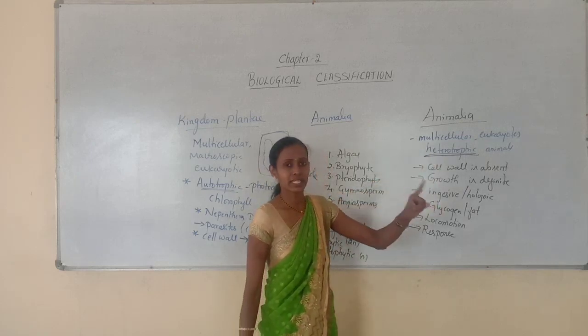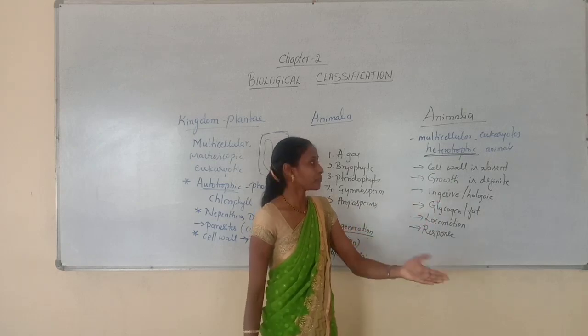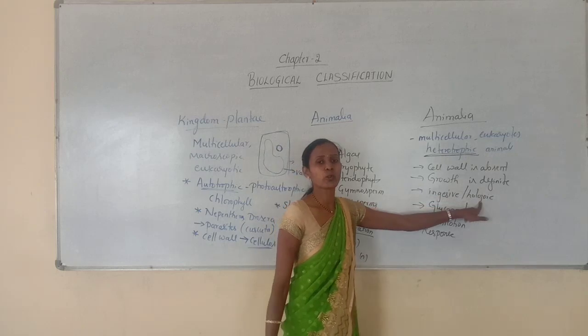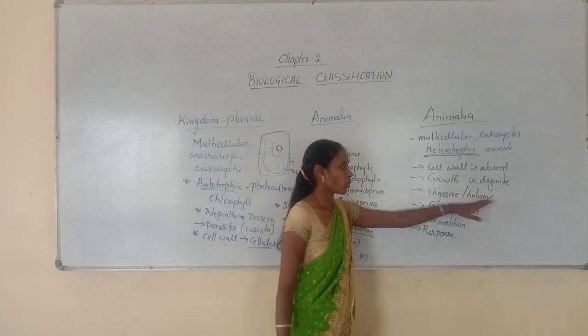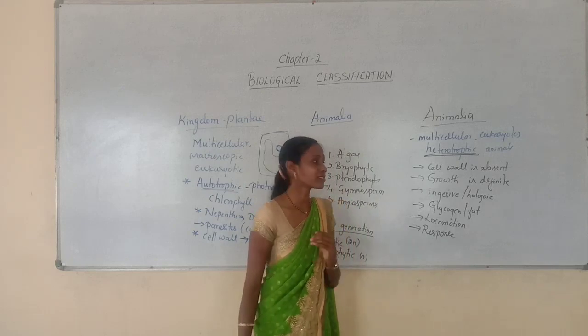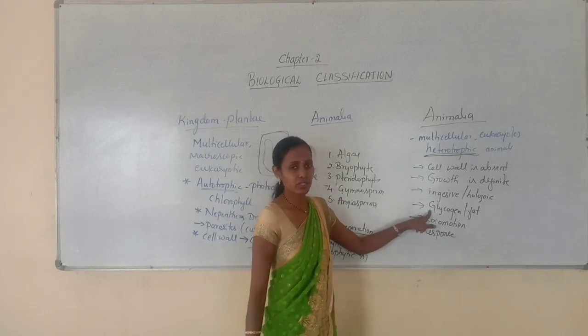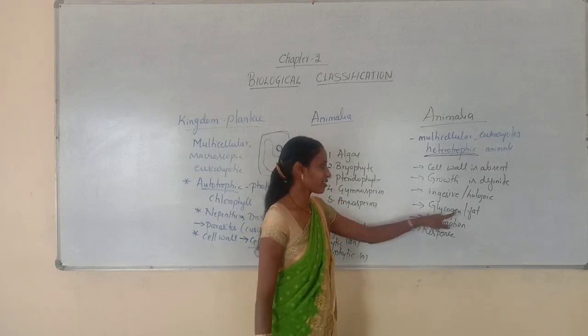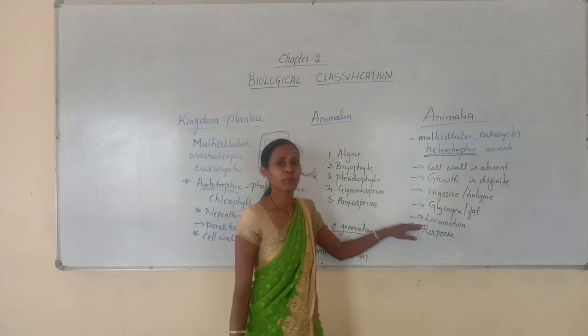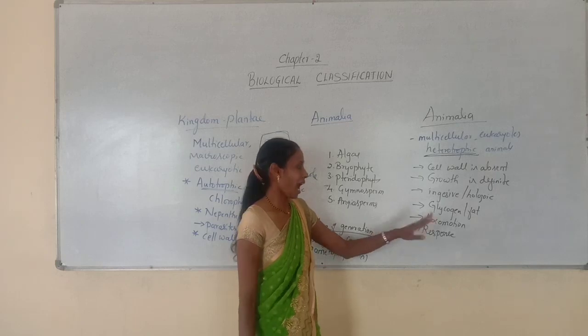They are directly or indirectly dependent on plants for nutrition, and most of them have an ingestive or holozoic mode of nutrition. Holozoic refers to digestion which occurs in the internal cavity, and the reserve food material is glycogen or fat. They exhibit locomotion with the help of different locomotory organs.